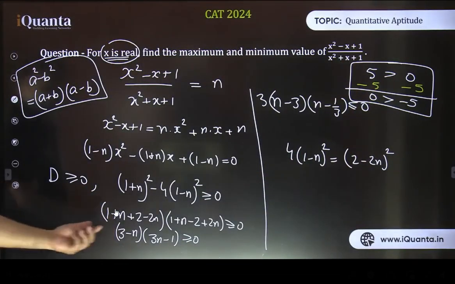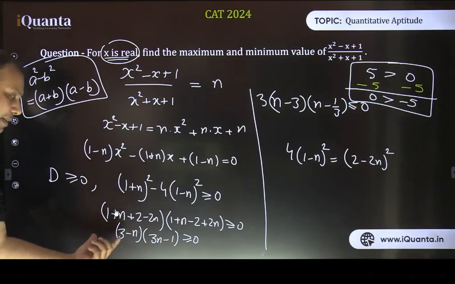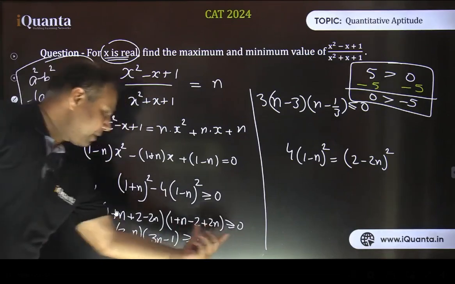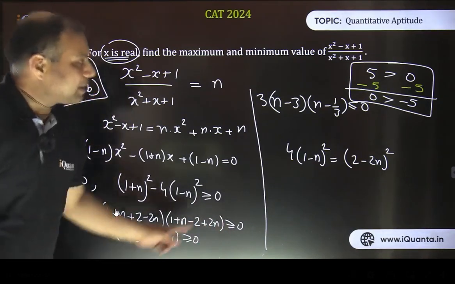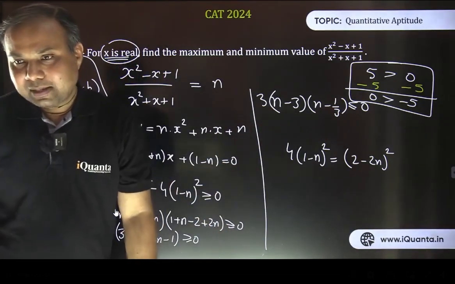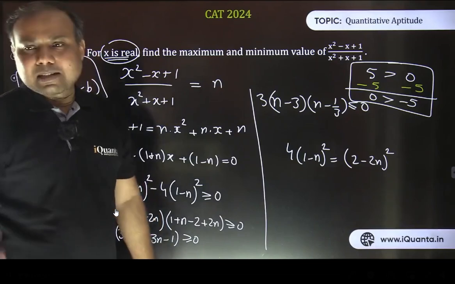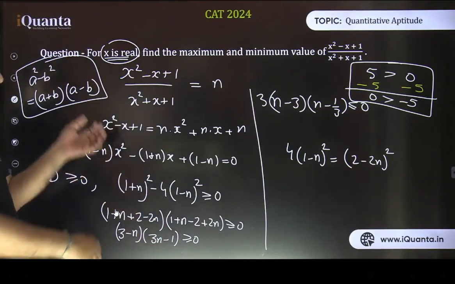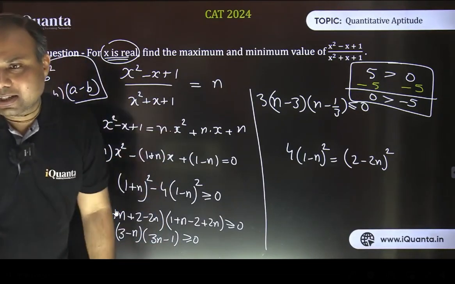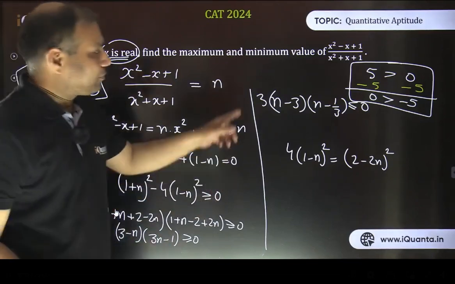So in the same way here, it was 3 minus n. If I'm taking negative common, it's minus n minus 3. So when we take this expression on the other side, that minus is removed and it becomes less than equal to 0, as we have written here. Fine. So that's how the sign change happens. But as Narayan suggested in between, if we would have taken LHS on the RHS, this step would not have been required at all. Anyway, let's move further now.